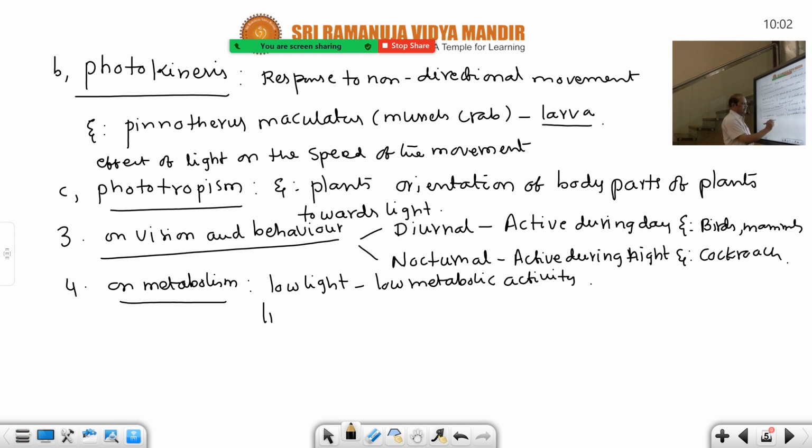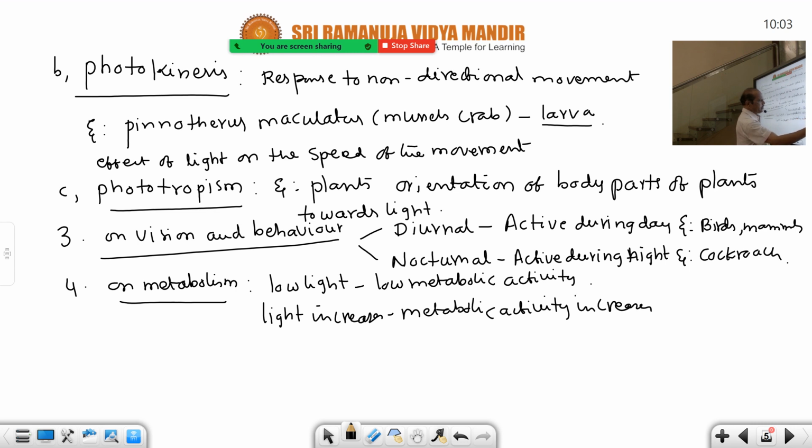If light conditions increase, the metabolic activity also increases. So low light conditions, metabolic activity decreases. High light conditions, the metabolic activity also increases. Thus light affects the metabolic activity. Very simple. This is also a 2 marks question. This is another 2 marks question.